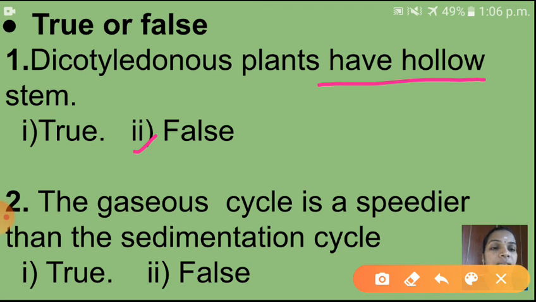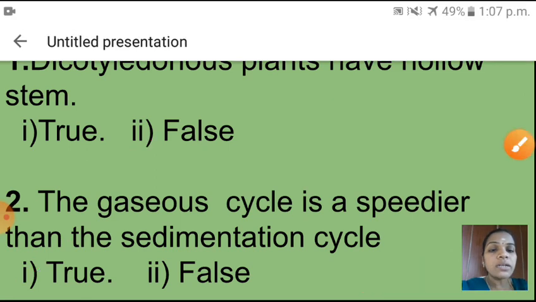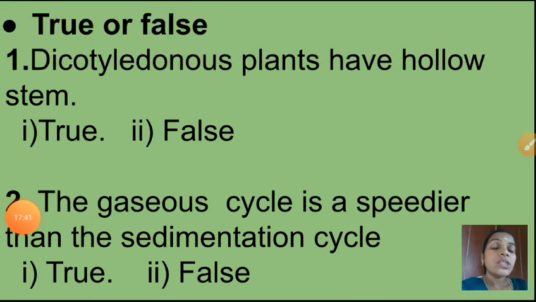Isn't it, children? Next one is: the gaseous cycle is speedier than the sedimentation cycle. Here what will come? Your options are true, false. What will come? It is true only. Okay, the gaseous cycle is speedier than the sedimentation cycle. Okay, children, understood now? So children, like this questions will come. So you have to study well. Read your textbook. So I hope you understood these revision sessions. I hope this will help for your unit test.